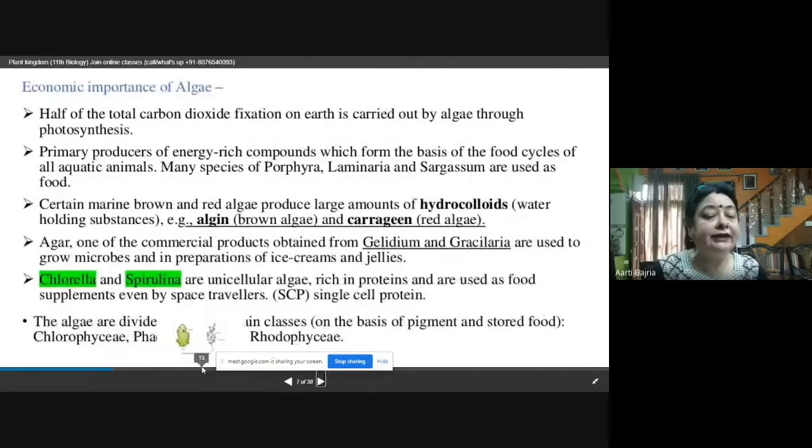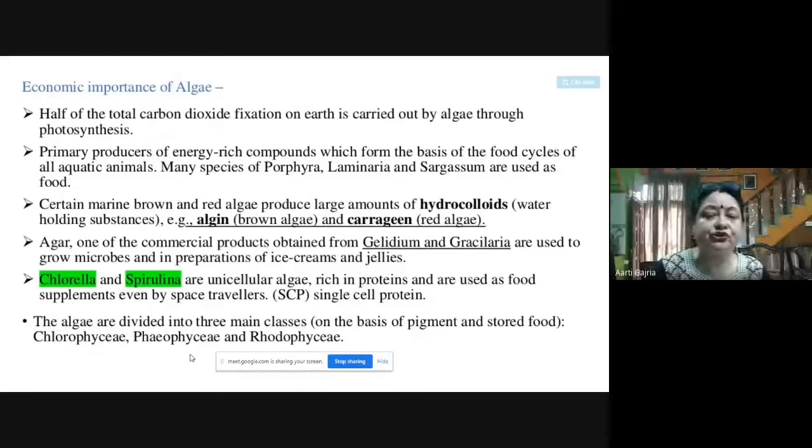Now, algae are very, very important economically. So what is the economic importance of algae? This is a very important question as far as the examination point is concerned.